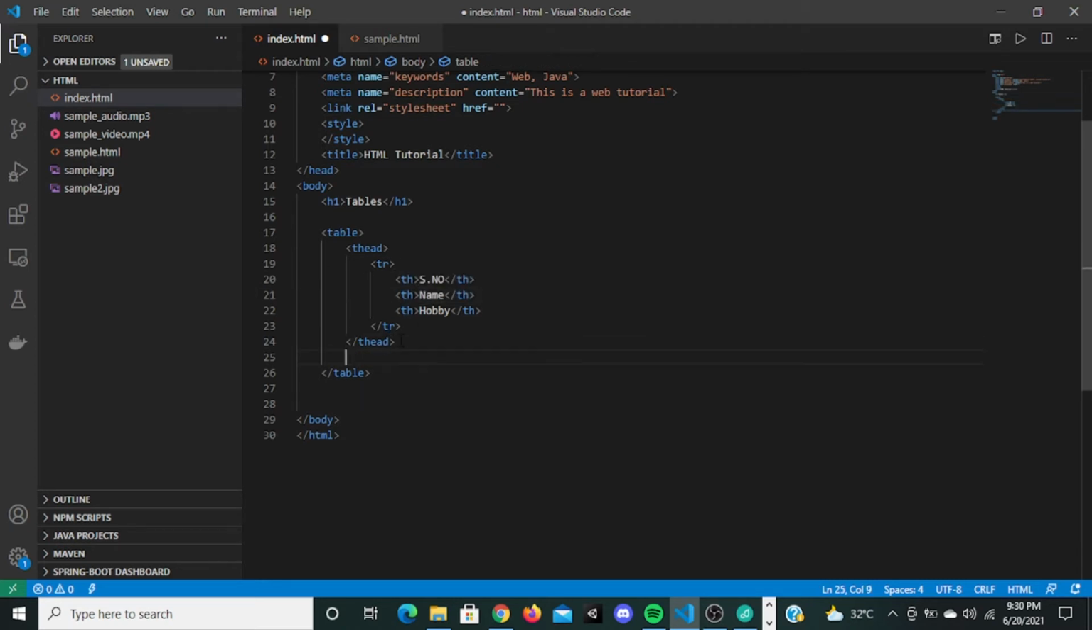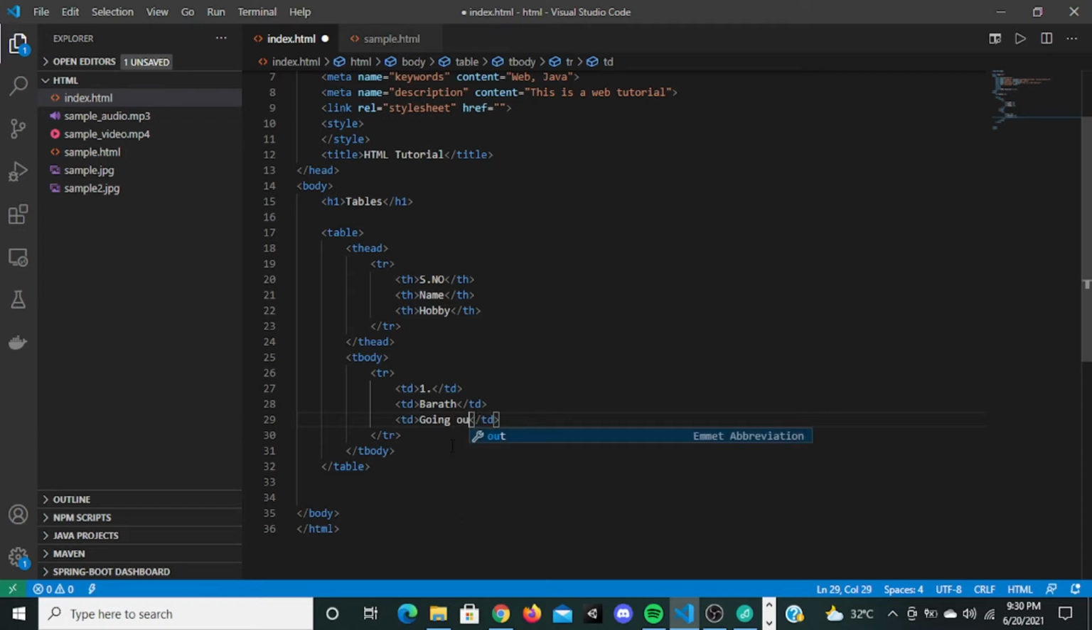So next we can go here and say tbody. This is the body of the table. Here the first row will be the data. For the first row of data, you have to use table data, that is td. The first SL number is 1. The next td, name, is Bharat. The next td, hobby, is going out.